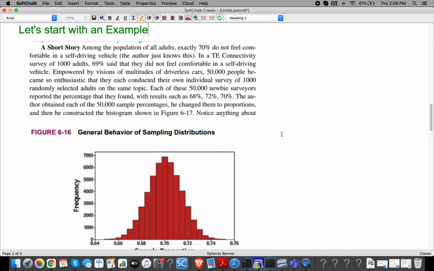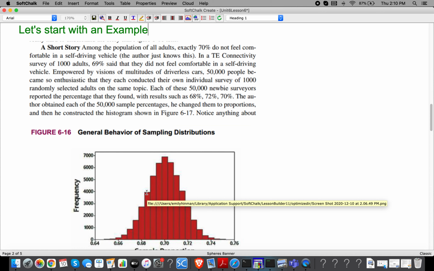So we have all adults in this pool. That's our population. And we're going to sample 1,000, and we're asking the question, do you feel comfortable, yes or no? And we're reporting the percentage that does. So you can imagine here, this is 50,000 different samples, and each has a frequency. Down here, let's try to find a number that's nice. I'm going to say that this one right here is right at 4,000.